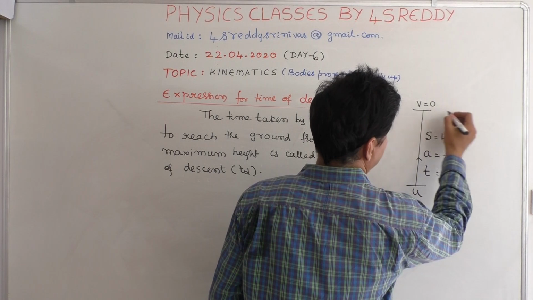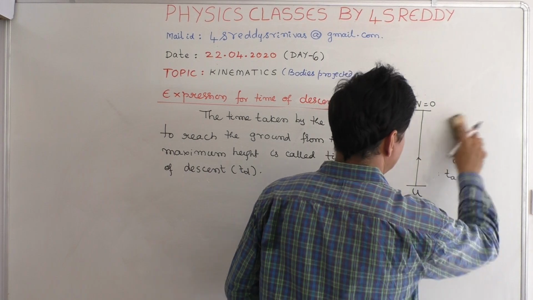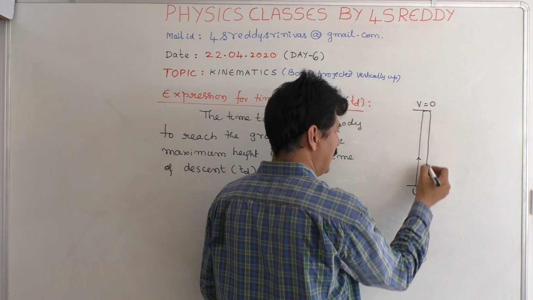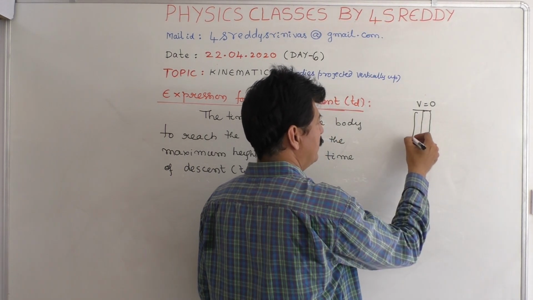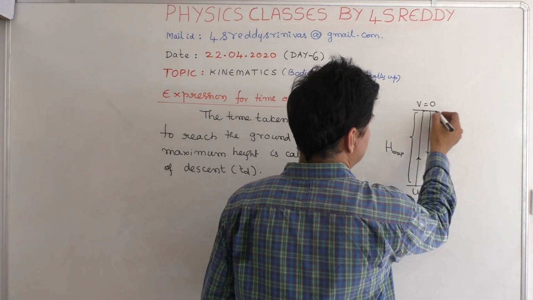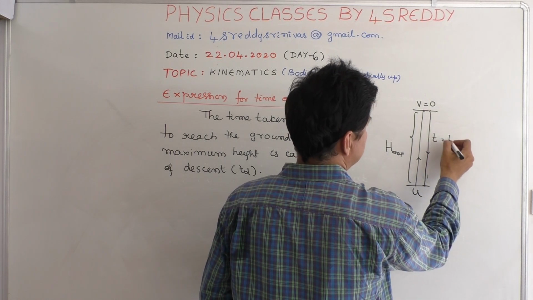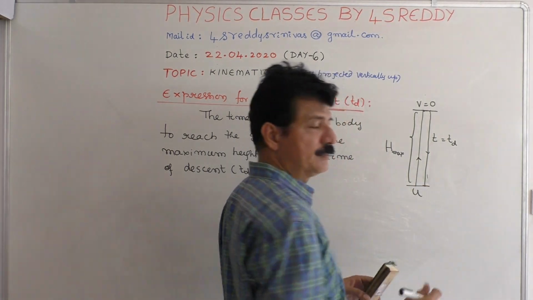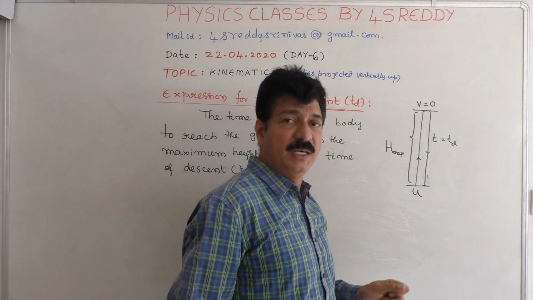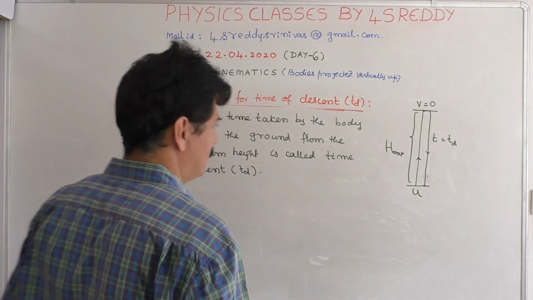Suppose this is the point after reaching this. Again, it falls onto the ground. For our convenience, we are taking it like this. We already know that this is Hmax. Now, while it is coming back, this becomes the initial velocity. The time is nothing but the time of descent. Now, in downward motion, V becomes the initial velocity. That we know, and then you can easily calculate.